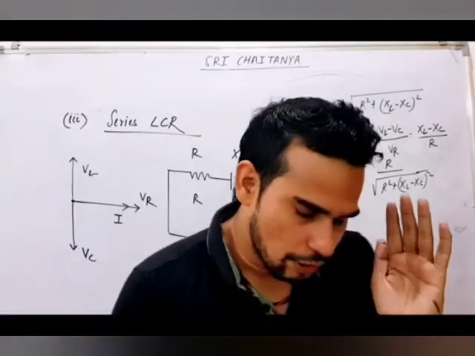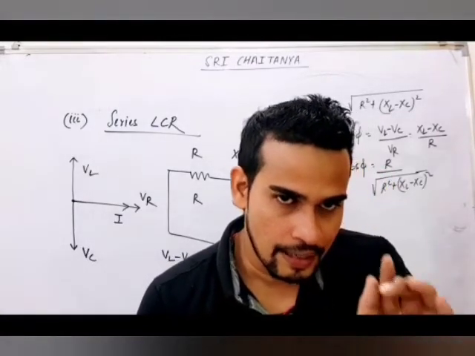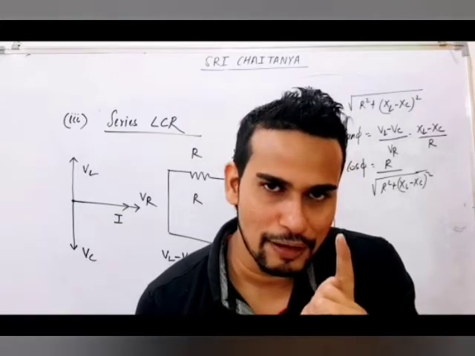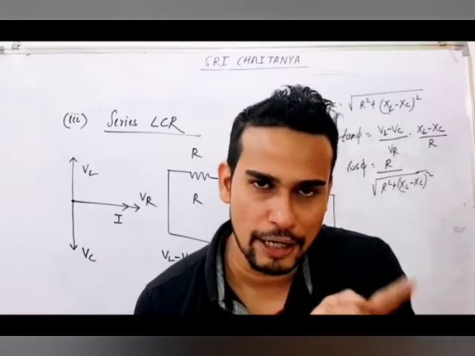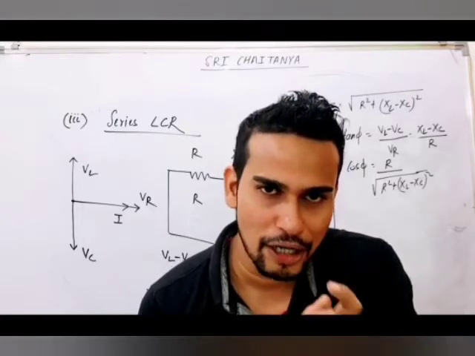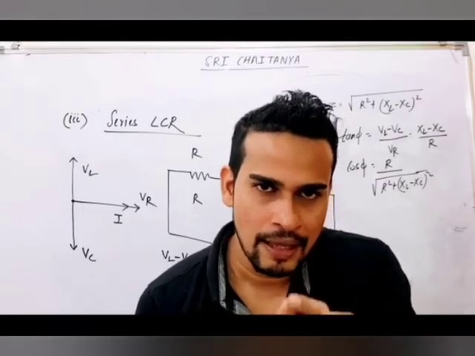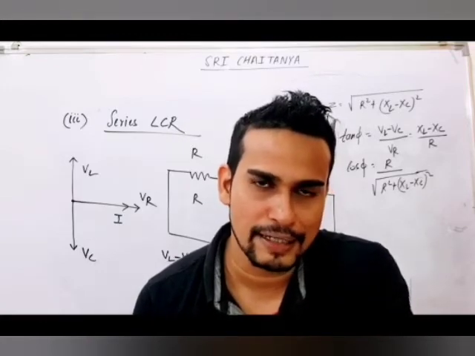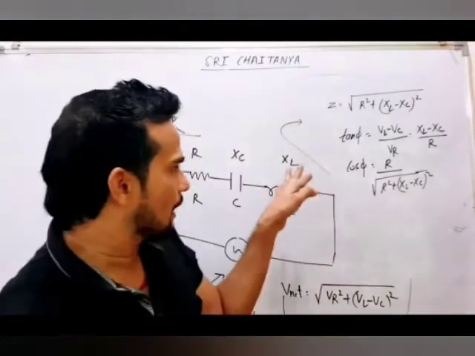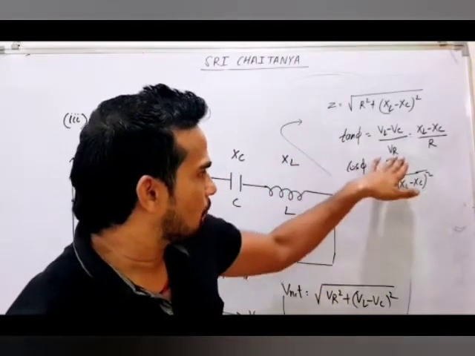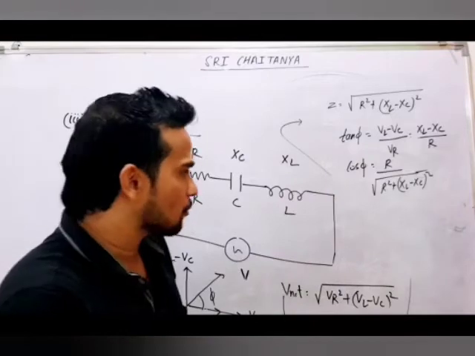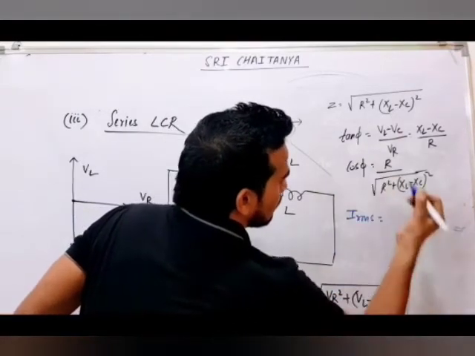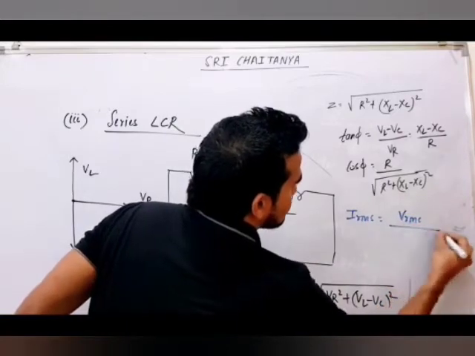So what you have to study, what you have to remember in series LCR circuit: L and C both are opposite. So their net voltage will come VL minus VC or VC minus VL depending on who is more. So V net will come under root of VR square plus VL minus VC whole square, or Z will come under root of R square plus XL minus XC whole square. And from here we can get tan phi phase difference, we can get power factor also, and we can get IRMS also. IRMS will come, sir, VRMS by Z.